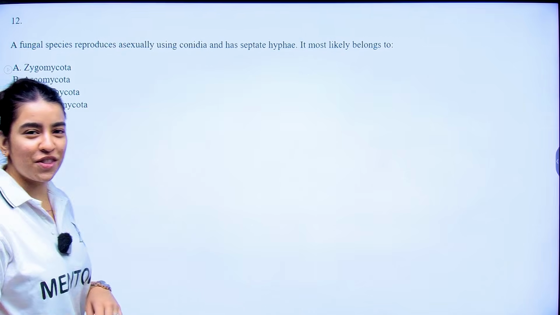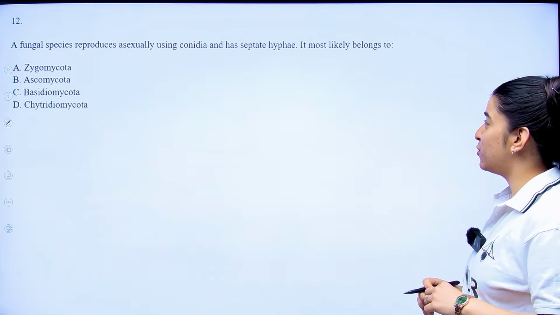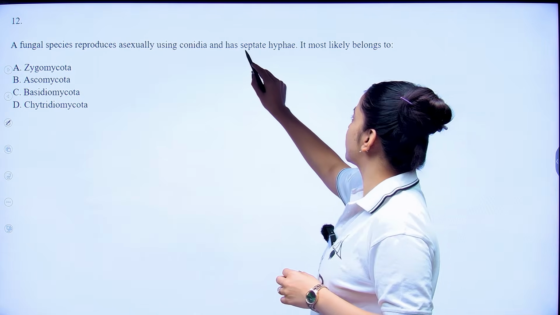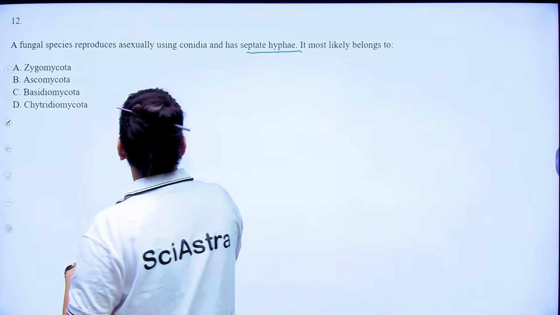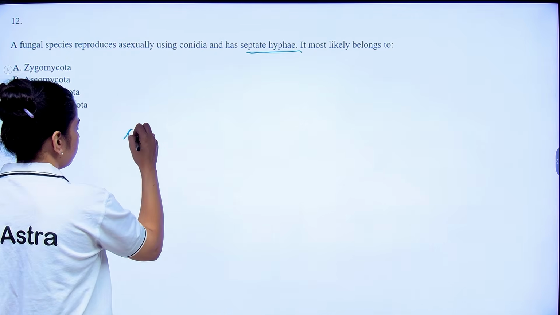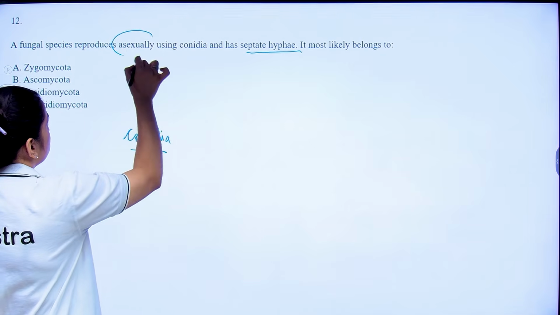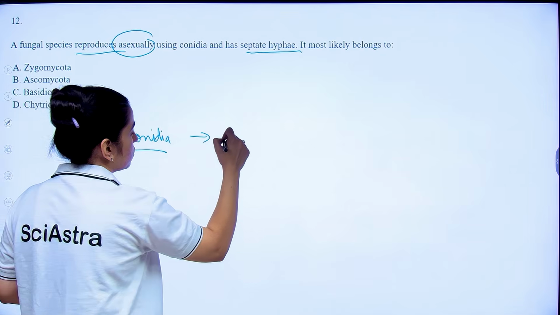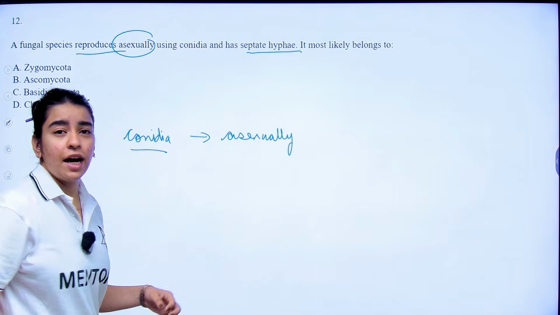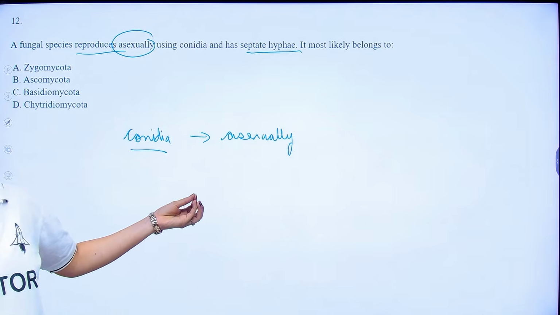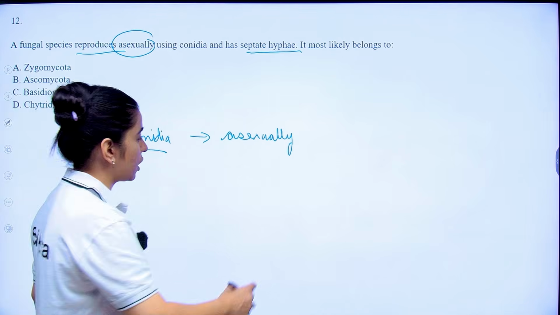Now coming on to the next question. So it says a fungal species reproduces asexually using conidia and has septate hyphae. Now, if we talk about conidia, it is given that it is reproducing asexually, right? Now, if your conidia are asexual, they have non-motile spores.